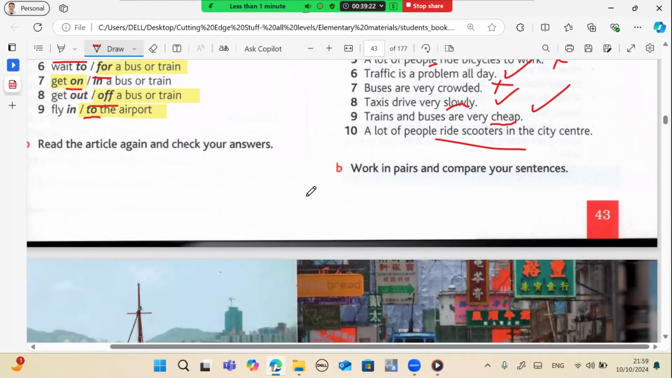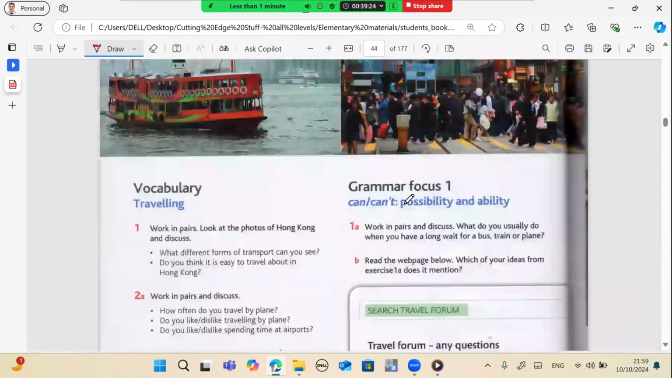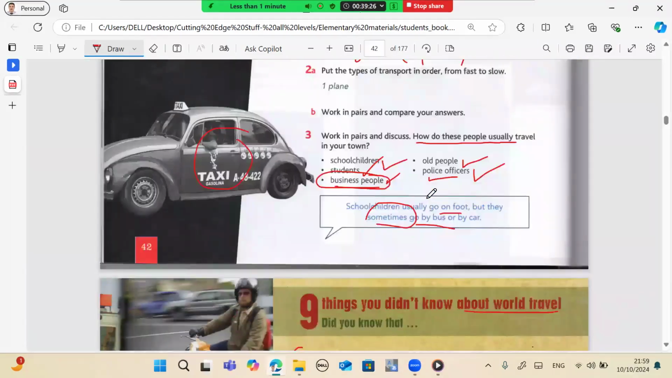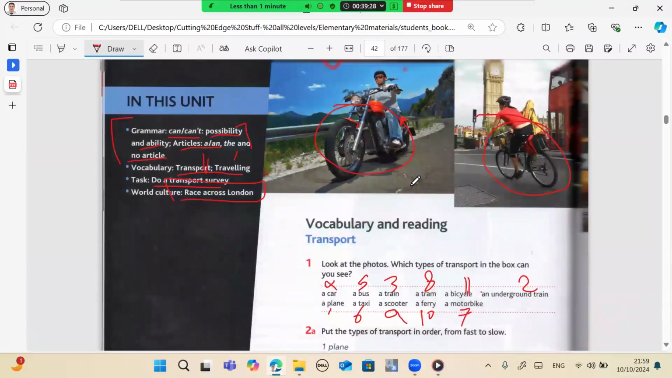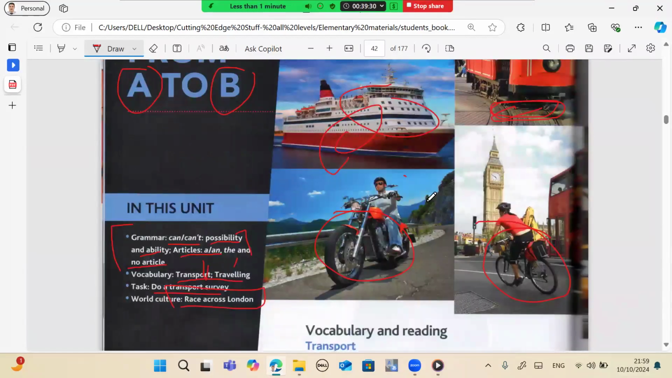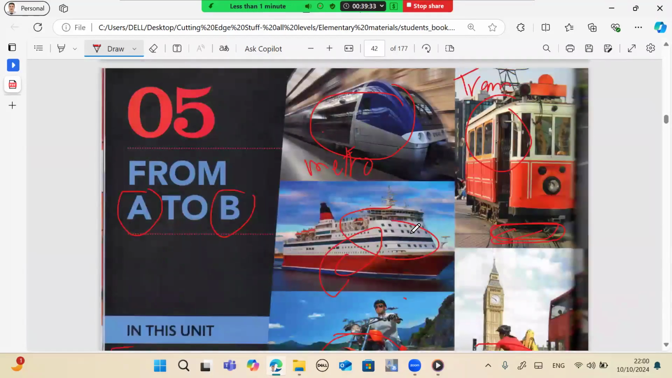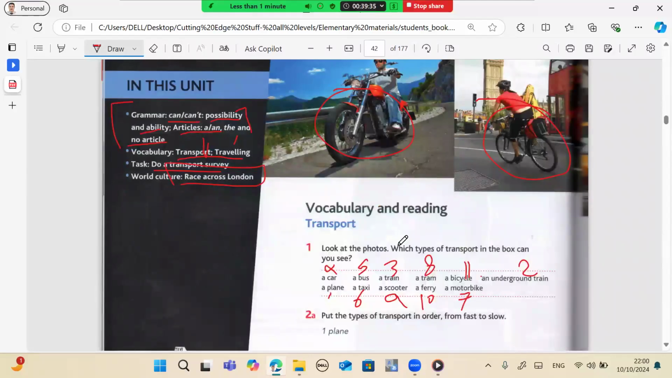So that's the end of our class today. Please read the article again and write about the transport in your city. And tomorrow, inshallah, we should complete Unit 5. Any questions? Okay. No, thank you.